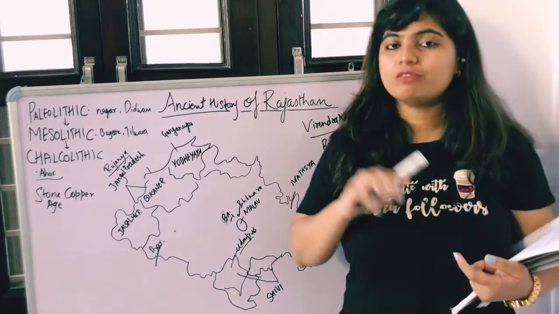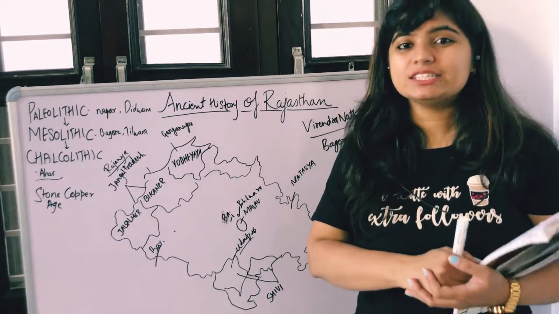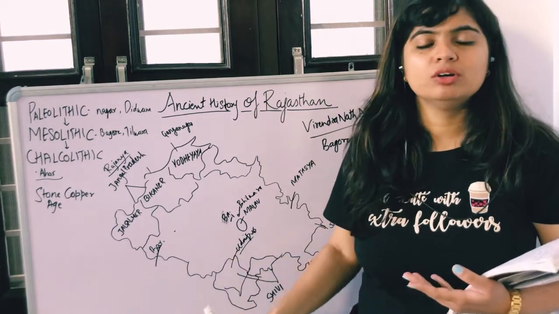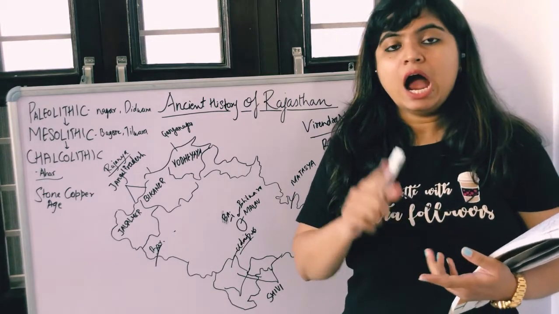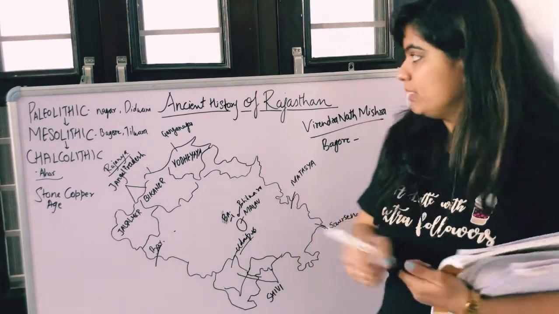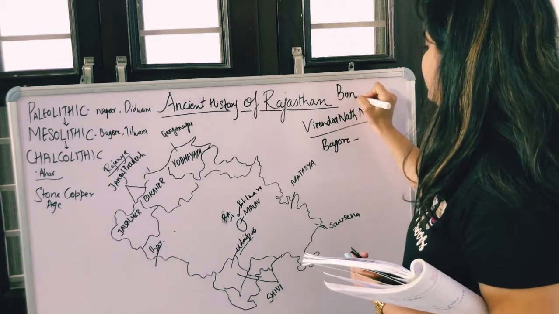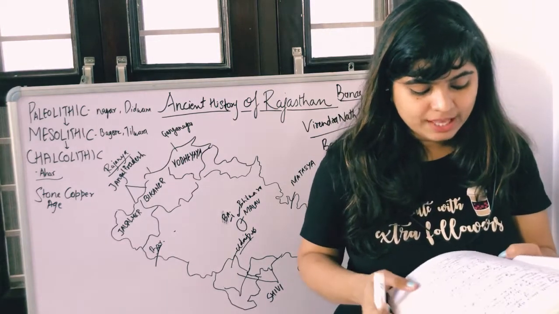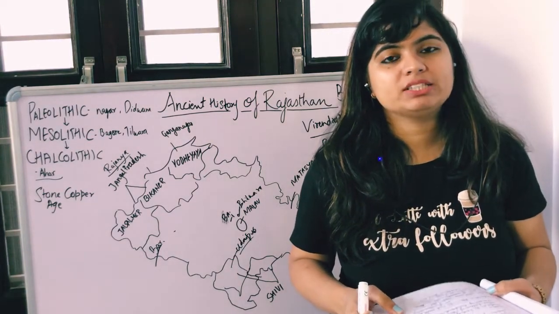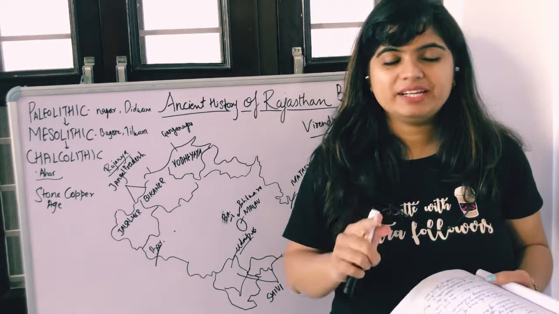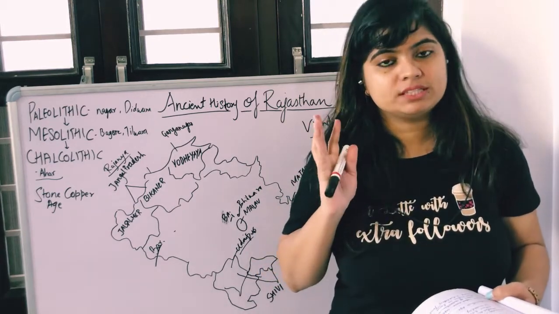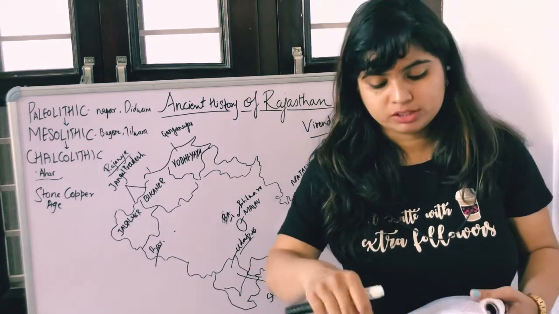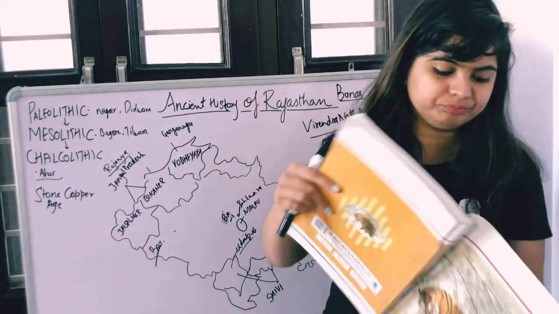Okay, another name of Ahar culture is Banas culture. Why so? Because Banas is the name of a river which passes from Ahar, which passes from Udaipur. So the two names which you need to write down here: Ahar culture is also known as Banas culture. B-A-N-A-S, Banas culture. Most important thing. Okay, and we found ornaments and terracotta utensils which were of red and black color. So the pottery which was found here was of black and red color. This you need to remember. This is important because, okay, going further,